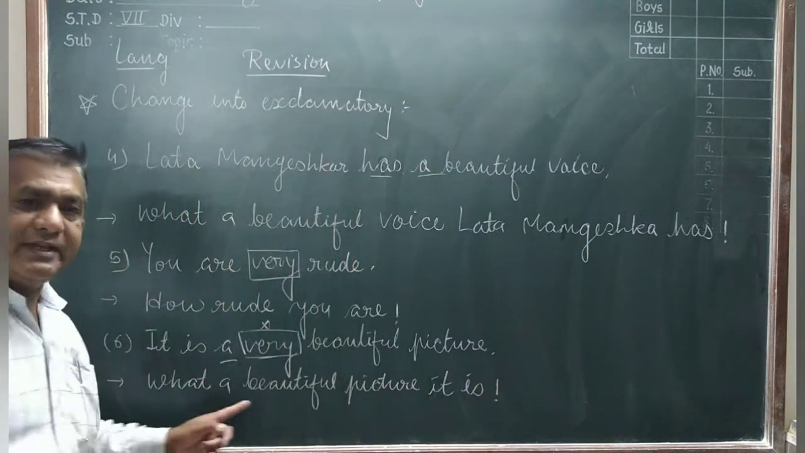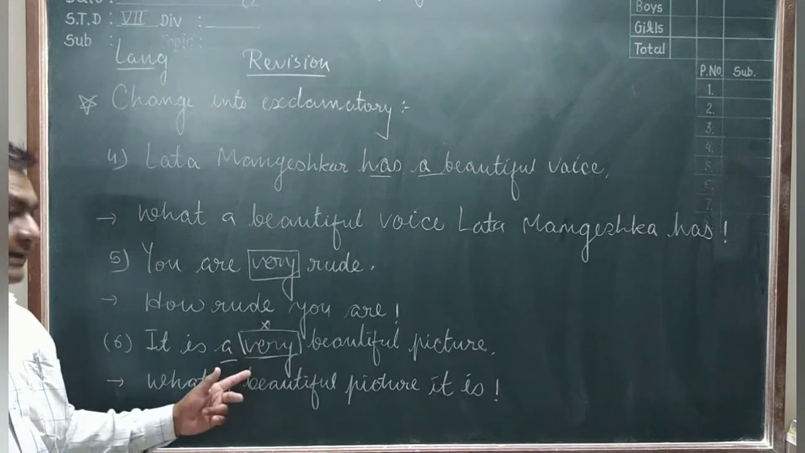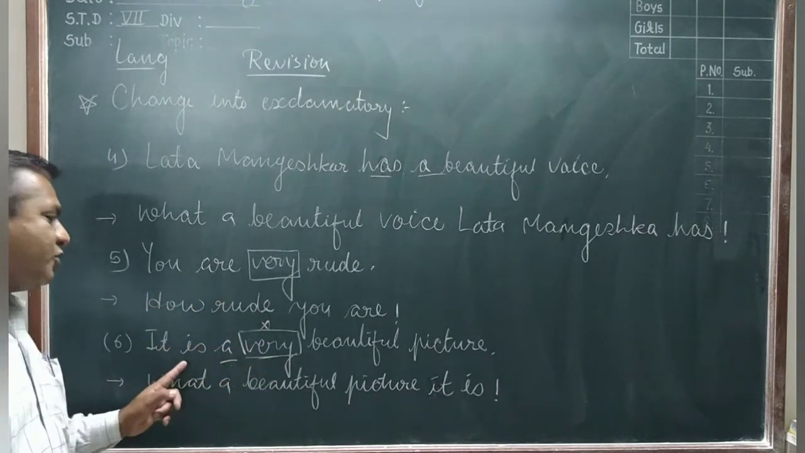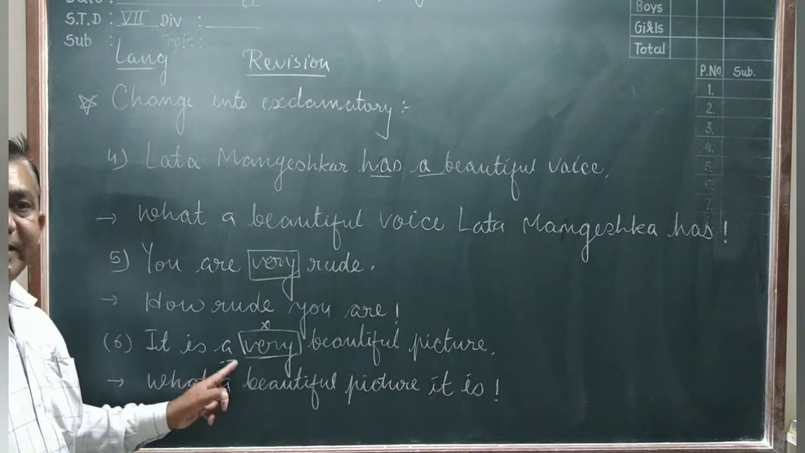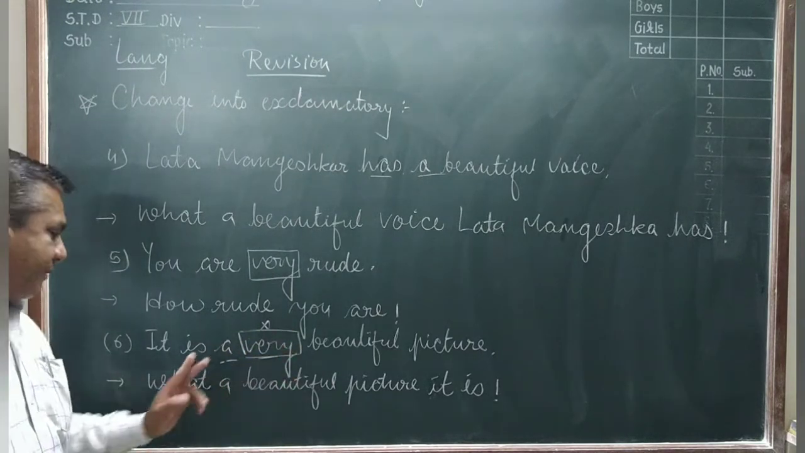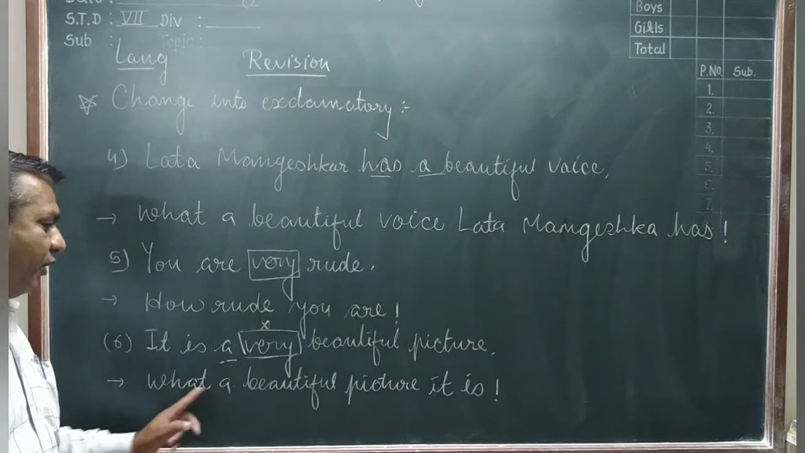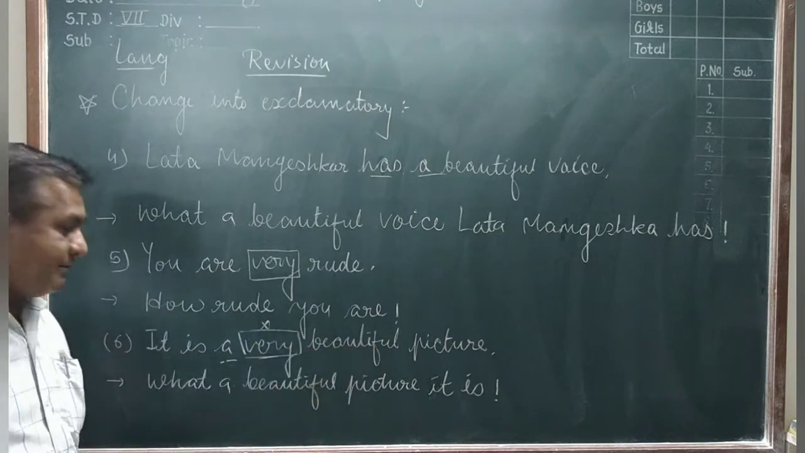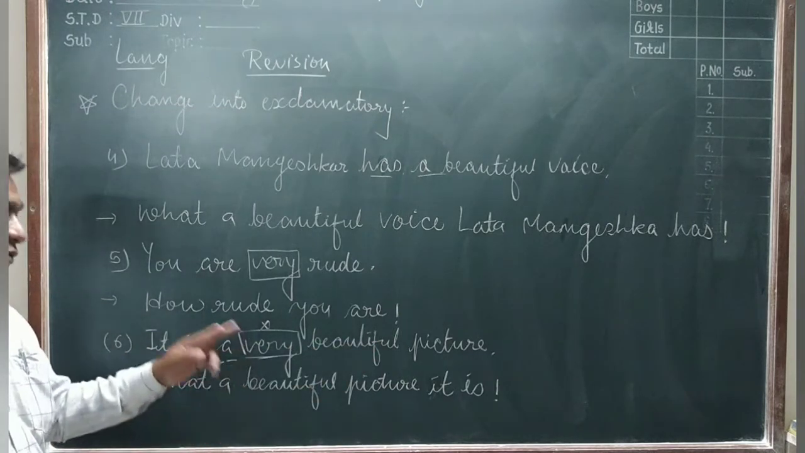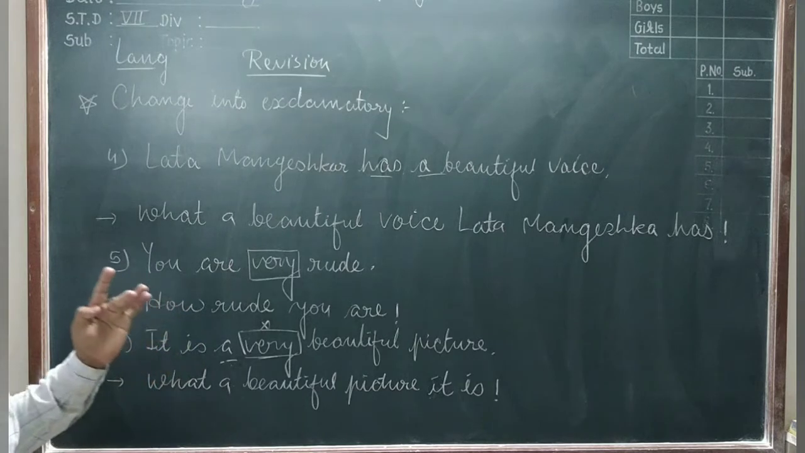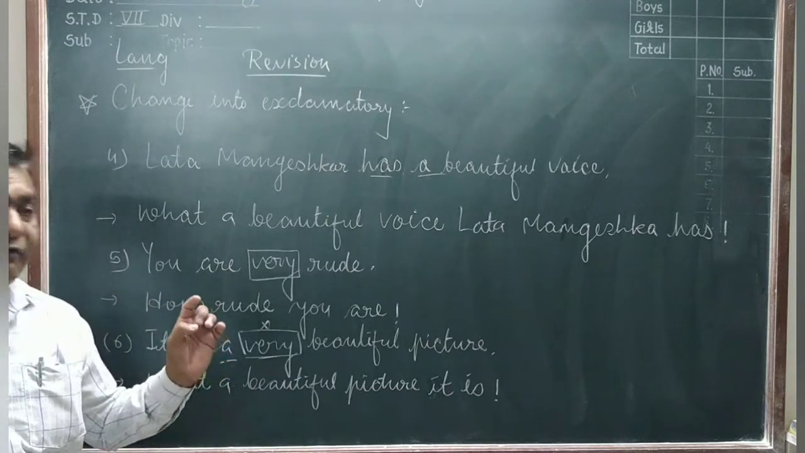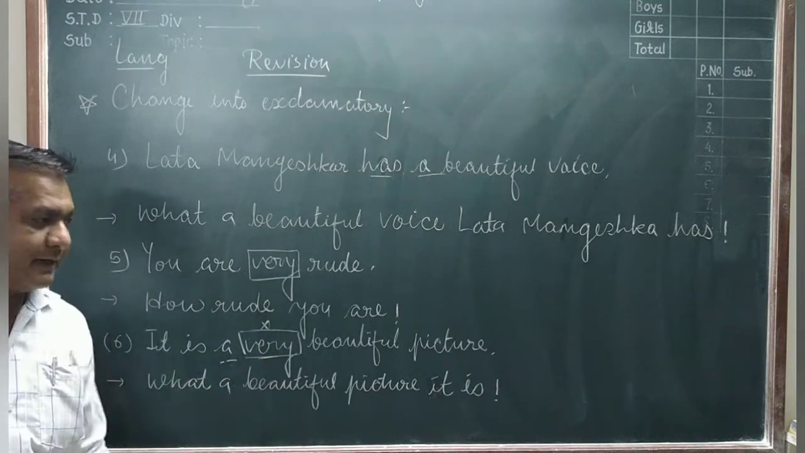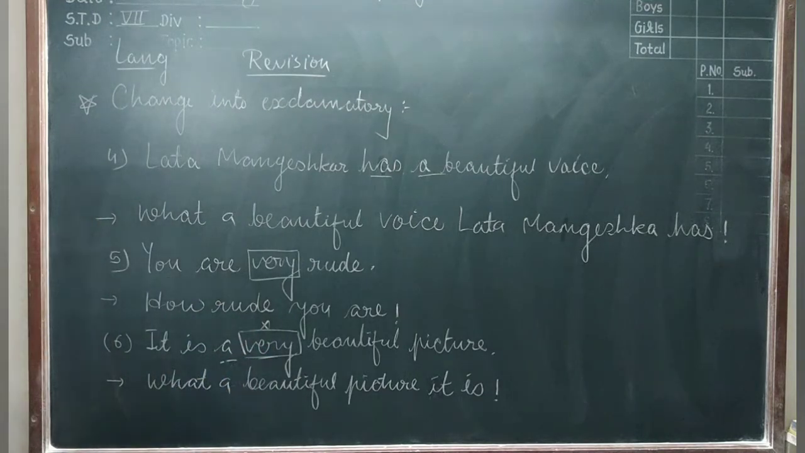Friends, remember always: when you see in the sentence article "a" and "very" both in one single sentence, then you always use "a". You understand here "a" and "very" is removed. Then the sentence becomes: What a beautiful picture it is. And last you keep that exclamation mark. Again I say to you, when you see both things, article "a" and "very", then the sentence always starts with "what". Understand? Write the sentence first.